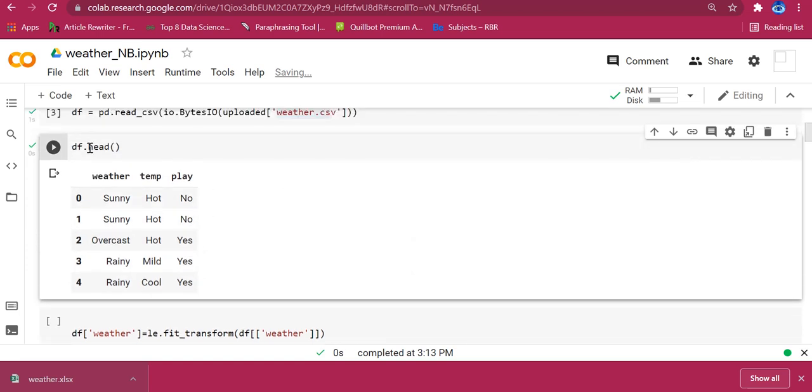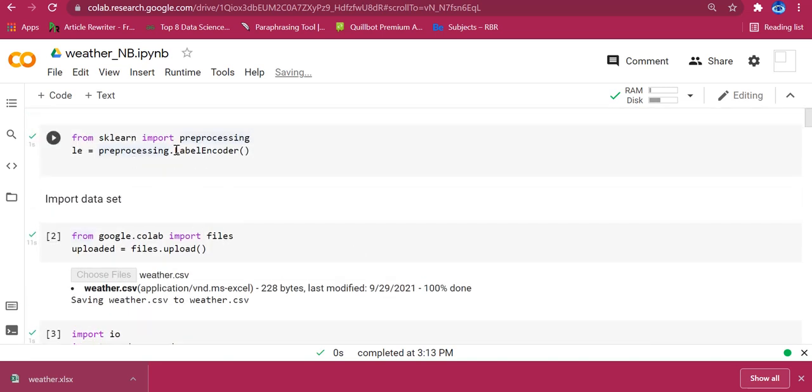There is no need to print only the head. You can print and see the complete data set also. We use the head or tail function because if our data set is very big, a lot of space will be occupied for viewing the complete data set. In order to avoid that, we view the first 5 records or the last 5 records using the head and tail functions. Next step, we need to transform this text data into numerical data. As I told before, I have imported a label encoder for that.